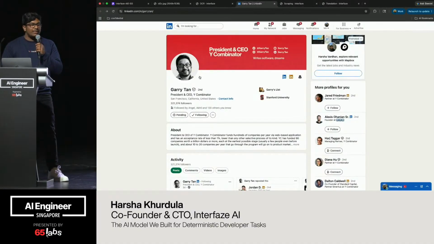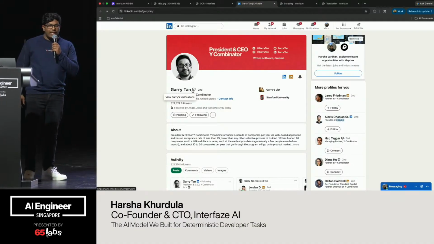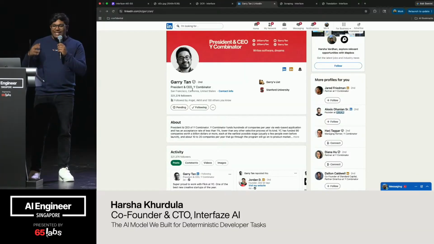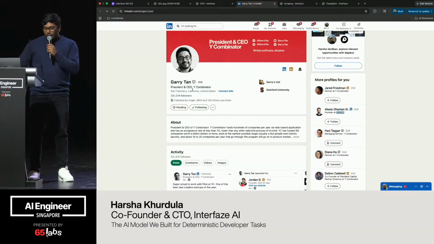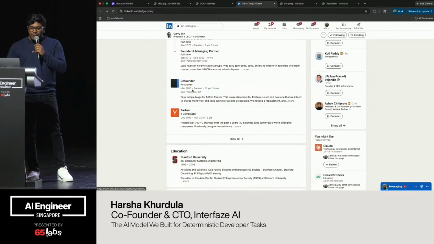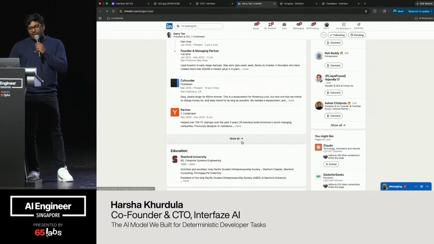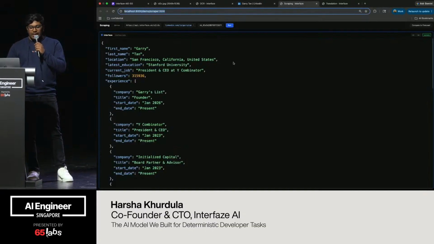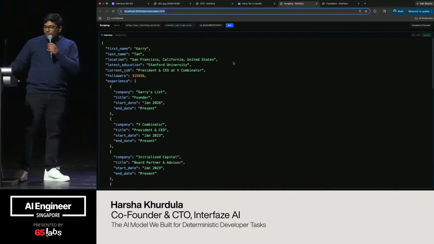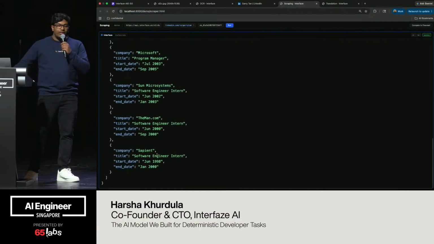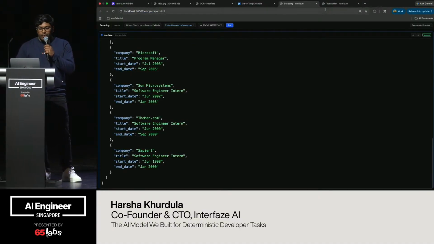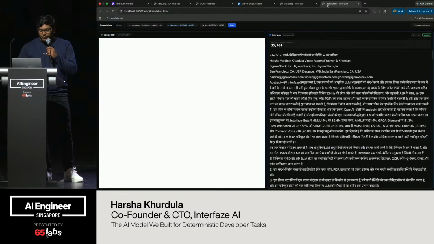We want to scrape this particular LinkedIn page. Surprised that Gary doesn't follow me yet, but okay. So we want to extract Gary's experience. LinkedIn can be a pain to scrape because of the blockers and bot checks they have. I want to extract his experience beyond this button. Now that's going to be interesting. So let's see what Interface did. Not only did it give us what it saw on the first page, but it goes all the way back to his internship. We are able to do this because of our own model, which is able to scrape LinkedIn.